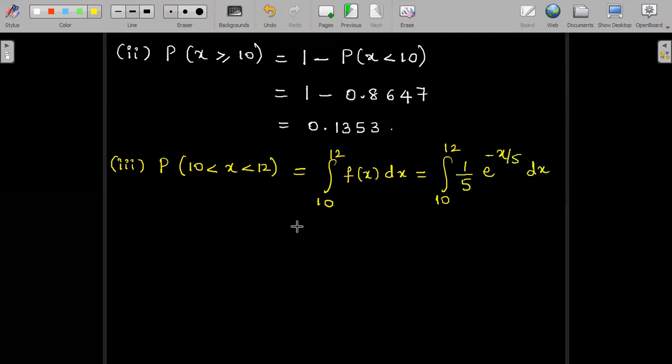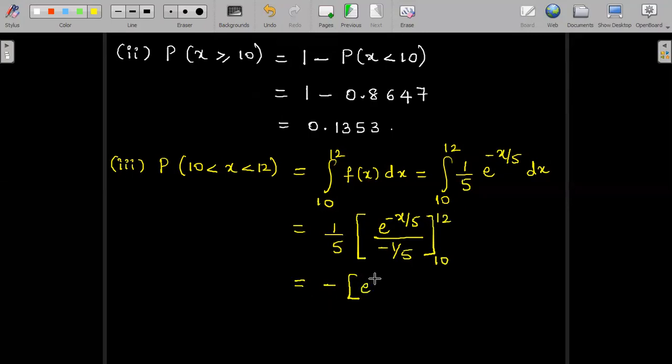dx. So this gives us 1 divided by 5. Integration of e power minus x by 5 we have to perform. It is e power minus x by 5 divided by minus 1 by 5. And this should be integrated between the limits 10 to 12. Again 5 gets cancelled. There's a minus sign. For convenience I can write it outside and apply the limits.